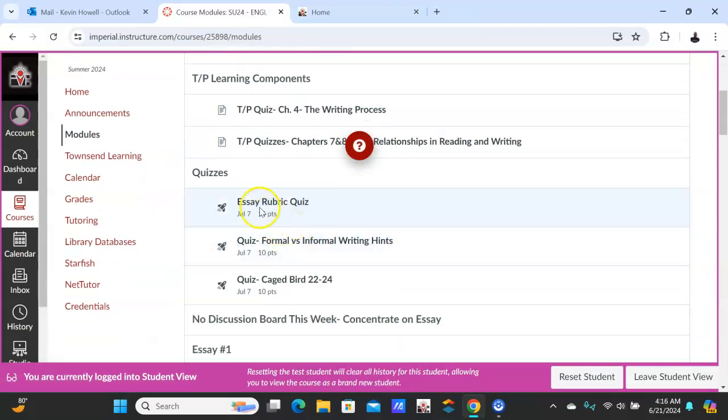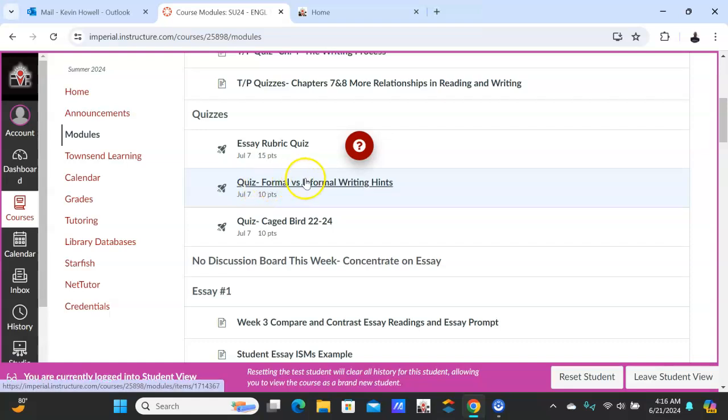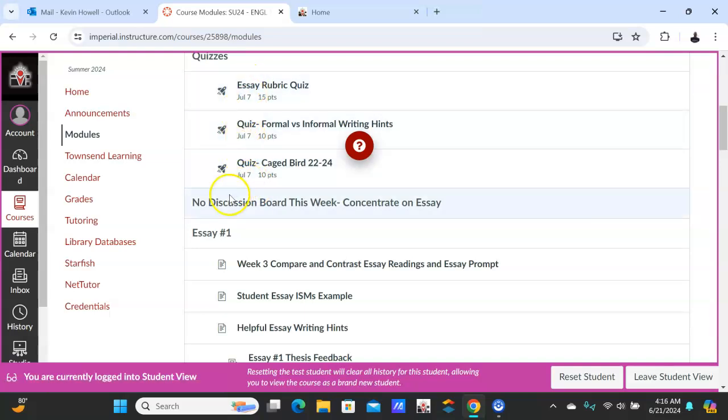Okay, so then you have an essay quiz, formal and informal writing hints. Make sure you use that. I noticed some students were using I think and I believe in their discussion boards last week. That's okay, but don't do it anymore. It's not necessary. I want you to write in a really formal way. Do not use you. That is highly informal. Okay, and you can see that in there. And then Cageburg, one quiz this week. These are all due Sunday, July 7th.